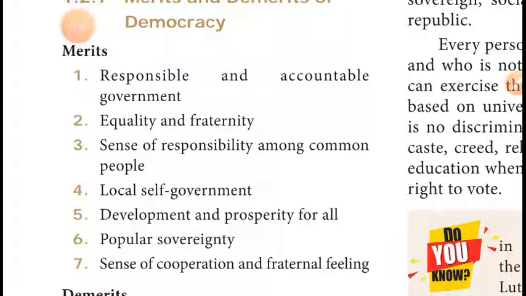In democracy, the government is responsible to the people and accountable to the people. நம்பிக்கை பொறுப்பாக இருப்பாங்க, நிலையாக இருப்பாங்க. And second one, equality and fraternity. In a democratic country, every person is equal and every human is a brother and sister. This is the equality and fraternity of the government.